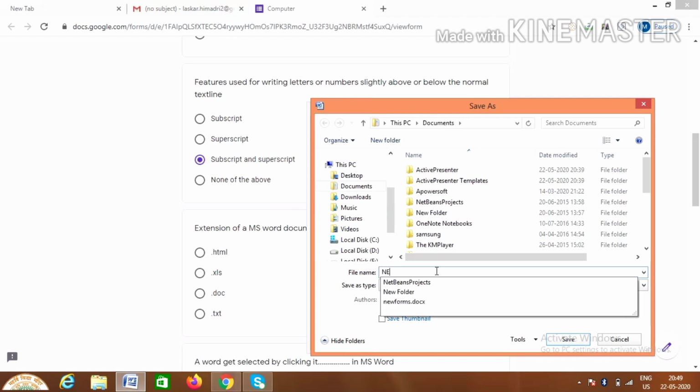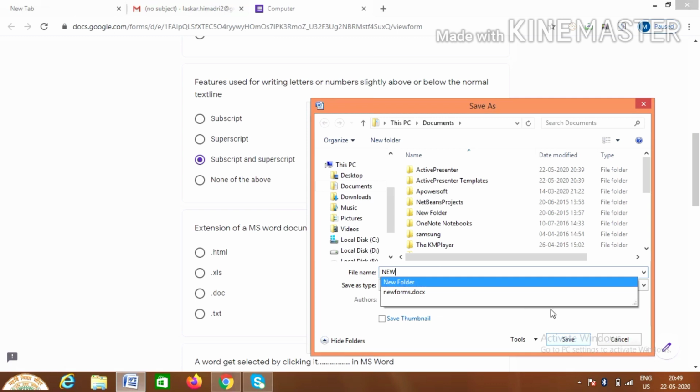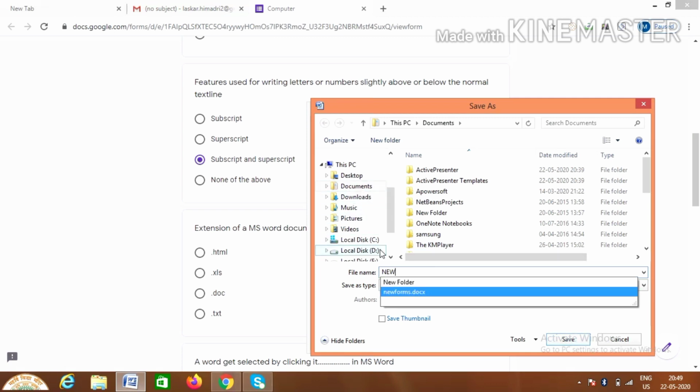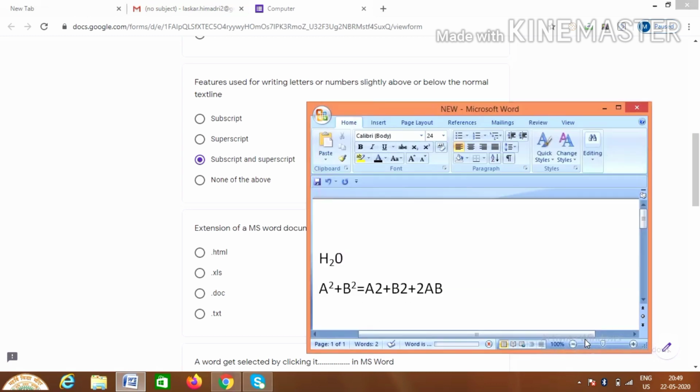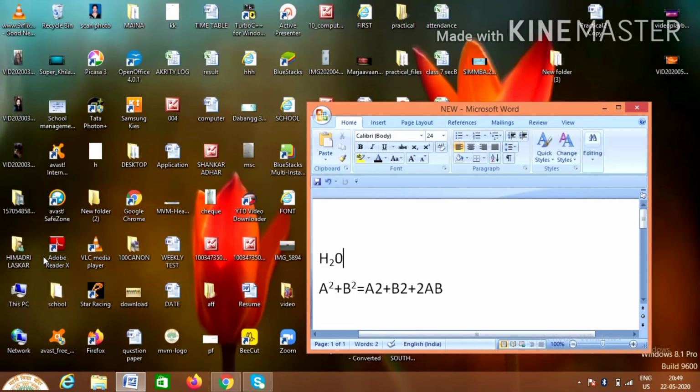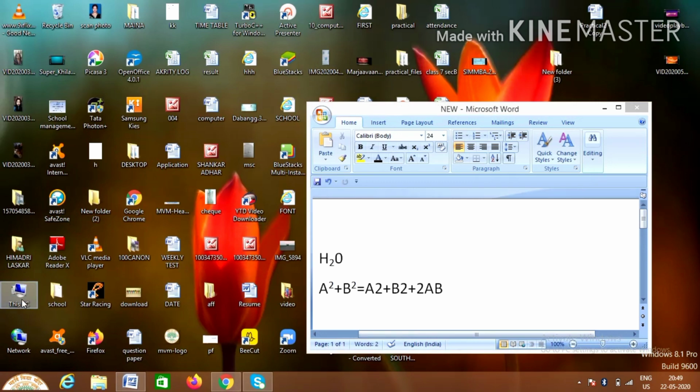extension. So I will click here new, and I will save it in E drive to show you. Then I'll click on save. Now to show you the extension, let us go to E drive.